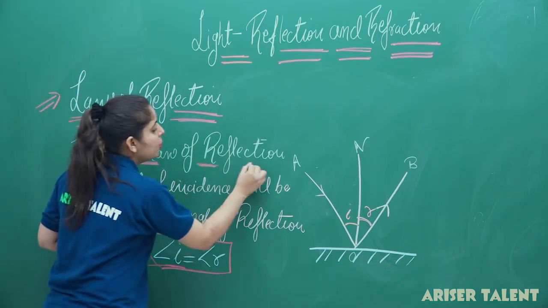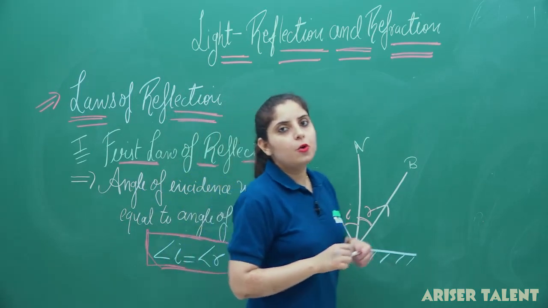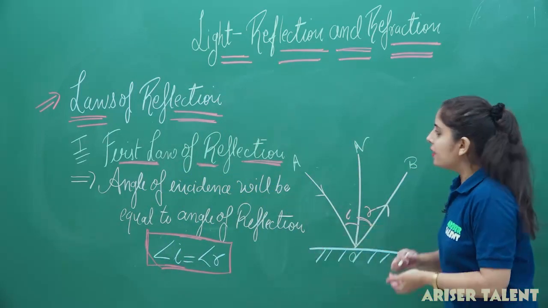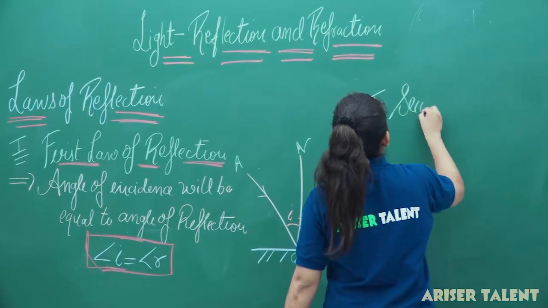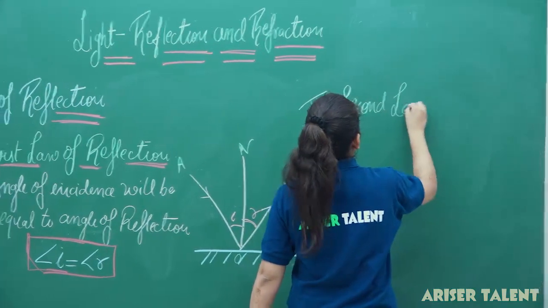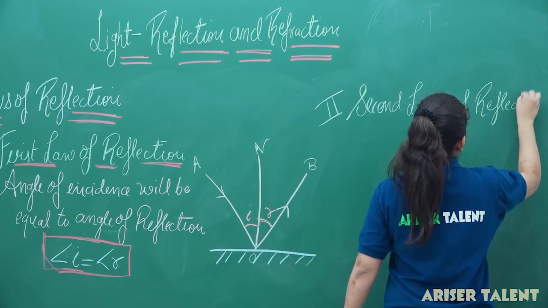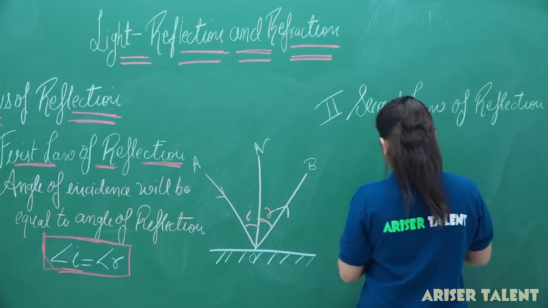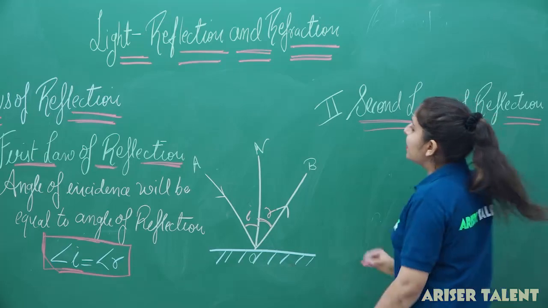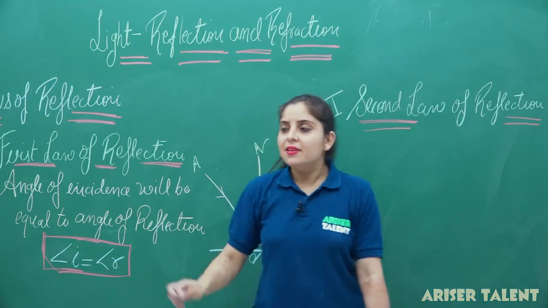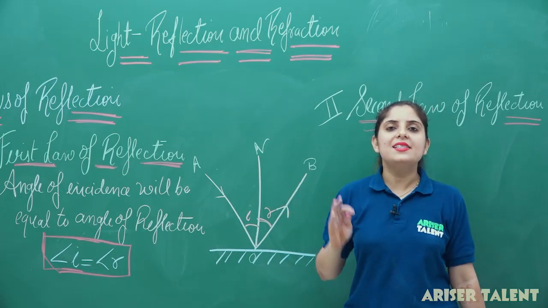These are very important laws because in CBSE a question has been asked directly from this, that is, what are the laws of reflection. Secondly, the second law of reflection. The second law of reflection states that the incident ray, normal ray and the reflected ray all lie in the same plane.